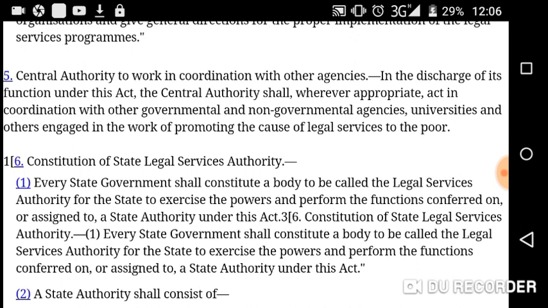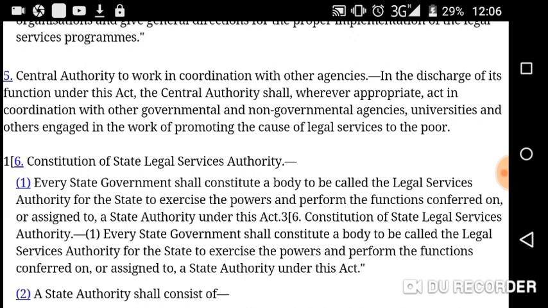In the discharge of its functions under this act, the central authority shall, wherever appropriate, act in coordination with government and non-government agencies, universities, and others engaged in the work of promoting the cause of legal service to the poor.